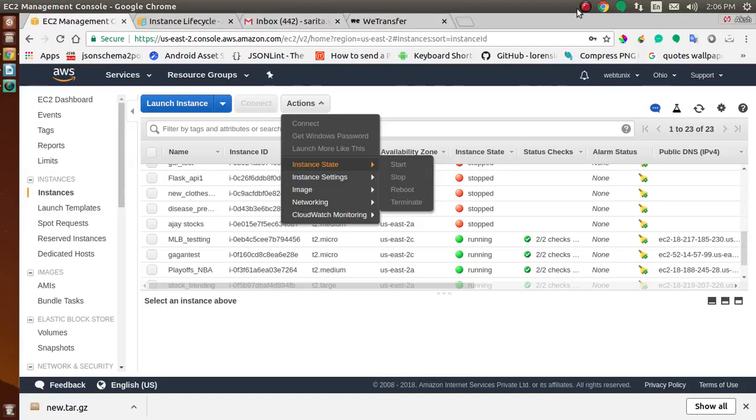So the next state is the terminate state. You can delete your instance when you no longer need it, and this is referred to as terminating your instance. After you terminate an instance, it remains visible in the console for a short while, and then the entry is automatically deleted. You cannot delete the terminated instance entry yourself. After an instance is terminated, resources such as tags and volumes are gradually disassociated from the instance, and therefore may no longer be visible on the terminated instance after a short while.